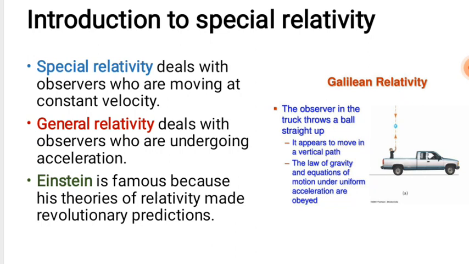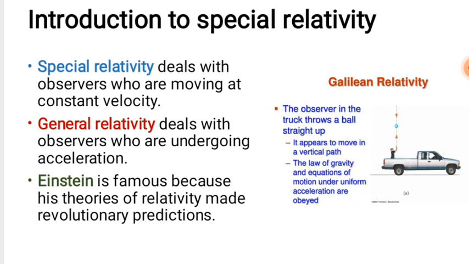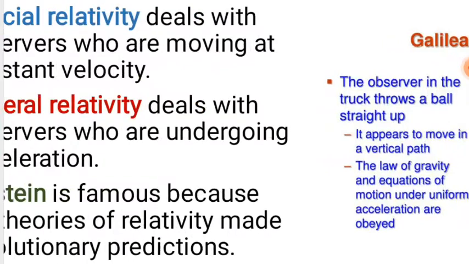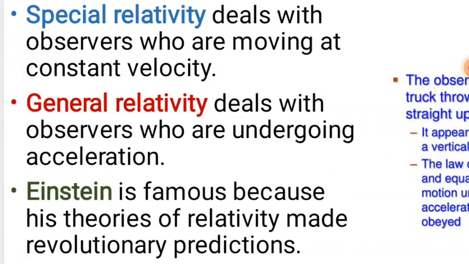So special relativity deals with those observers who are moving at constant velocity or those observers who have zero acceleration. Otherwise, you have general relativity. General relativity deals with observers who are undergoing acceleration. It means that acceleration can vary, and at that time the velocity can also vary.